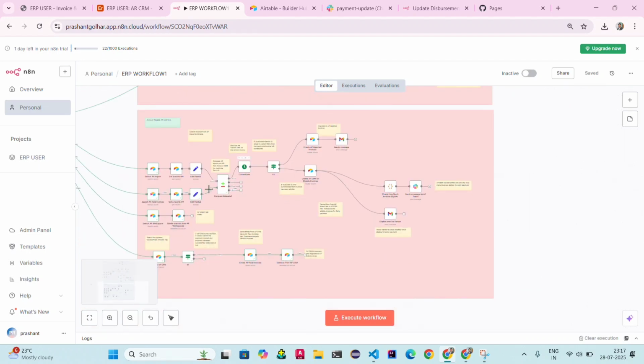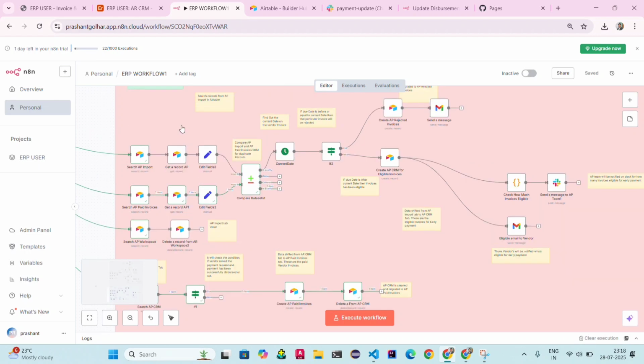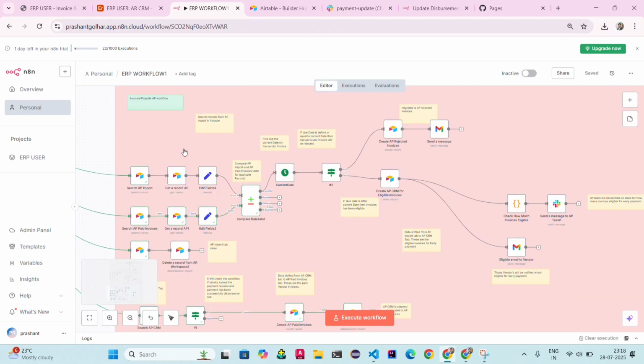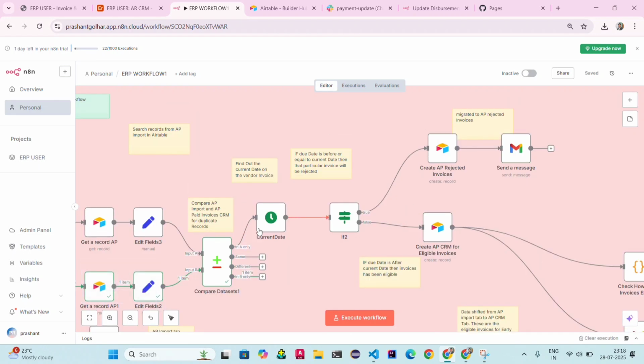Now we will see the AP workflow. As I explained above for the AR workflow, here also I search for the AP import data, which is again uploaded by the ERP user, and I will first check for duplicates, whether duplicate records are available or not. If the same data was uploaded by the ERP user, then all those invoices are erased directly, and if the data is unique in the AP import, it will move forward.